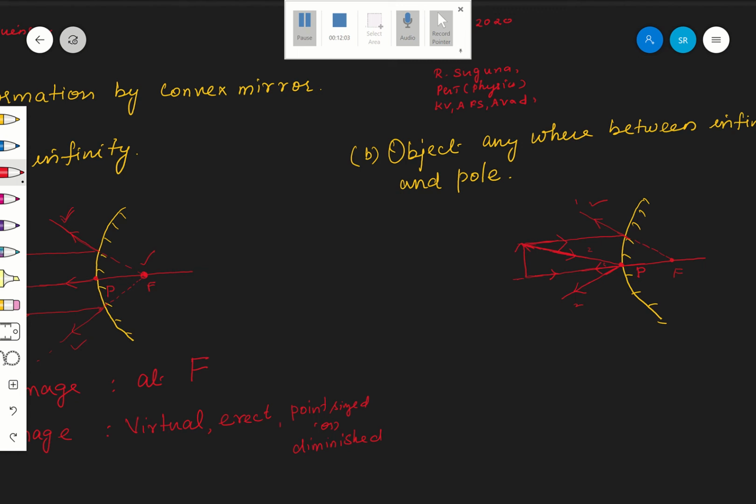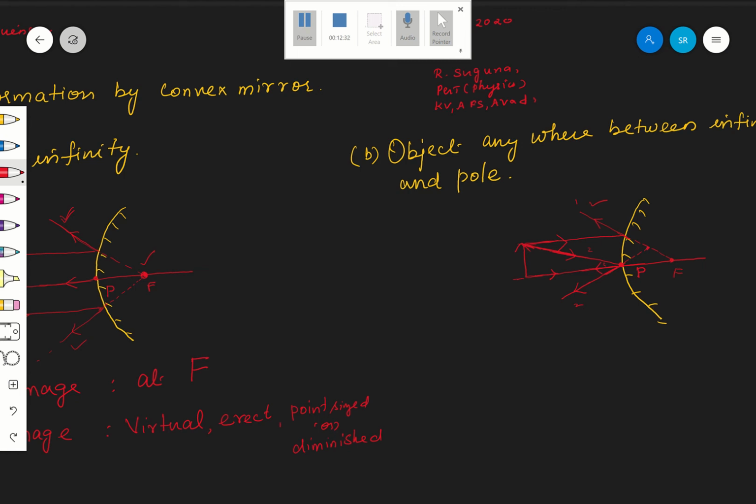Correct? Therefore, rays 1 and 2 will not meet, because they are diverging. So you have to extend them in the opposite direction. When I extend the first ray, it will exactly meet at the focus. Why? Because the incident ray is parallel to the principal axis. The other ray is number 2. When I extend it in the opposite direction, they meet at this point.